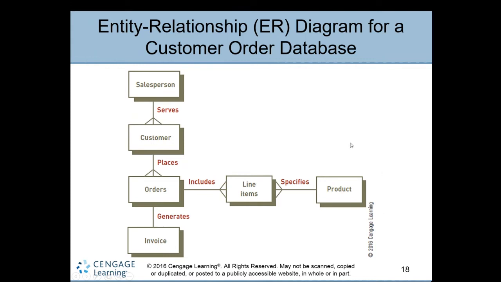See the customer entities here, how they are interacting. The salesperson is interacting with the customer. These are salesperson, customer, order, line items, product, invoice. These are all entities. An entity may be a thing, a person, or maybe an activity. Remember, an entity is a thing, a person, or an activity of the person. So order is not a person, it's an activity. Line of item is an activity. Product is mostly a thing.